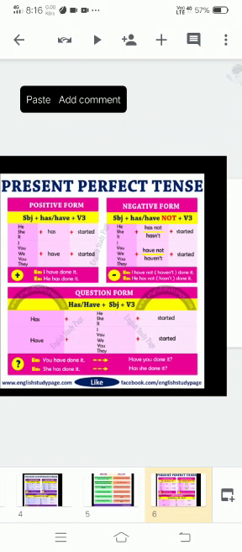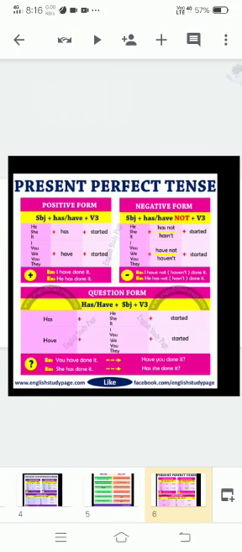Example, you have done it, she has done it. These are simple, but we have to change it into present perfect tense. How will we say it in interrogative form? Have you done it, has she done it, like that.